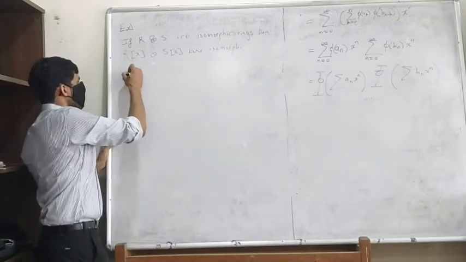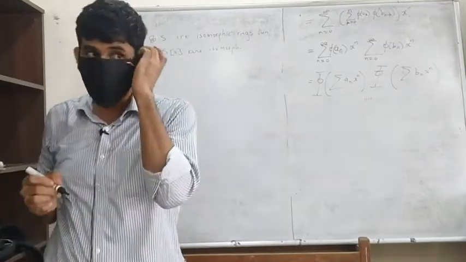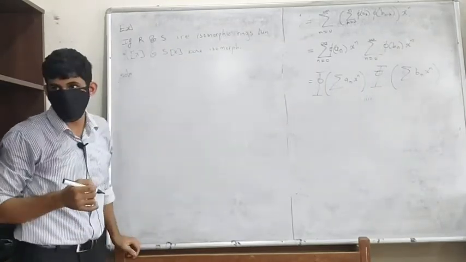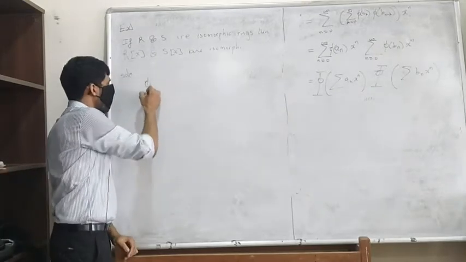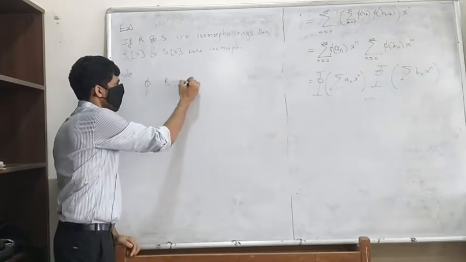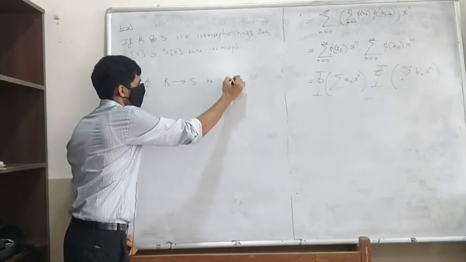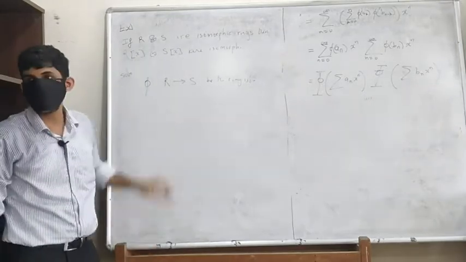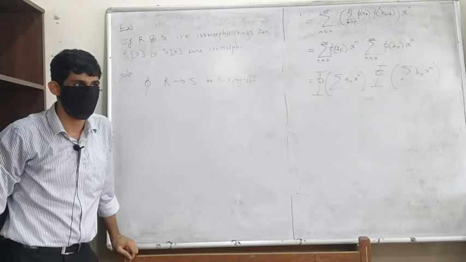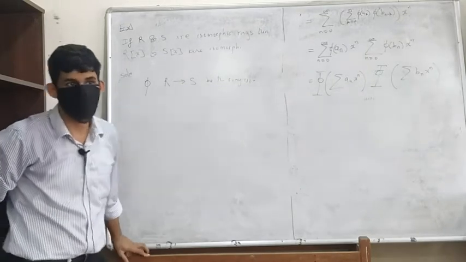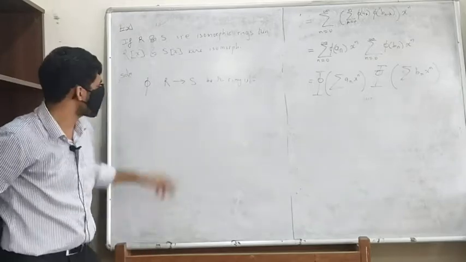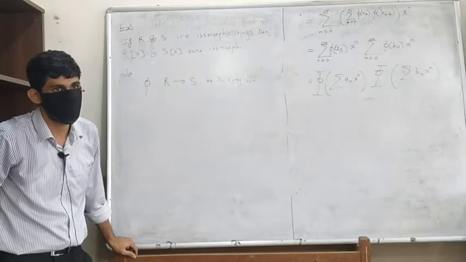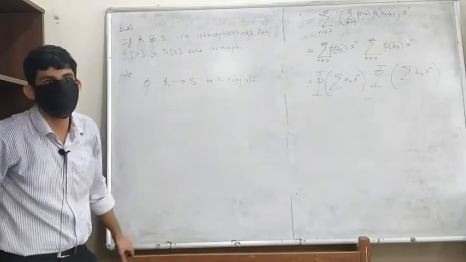Okay, so how do I prove this? Since these are isomorphic, there is a ring isomorphism between them, right? So let phi be the ring isomorphism between R and S. What is the natural choice for the ring isomorphism between R[x] and S[x]? What have we done last time?